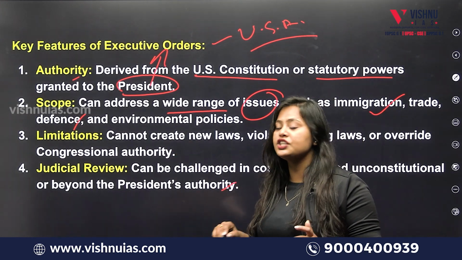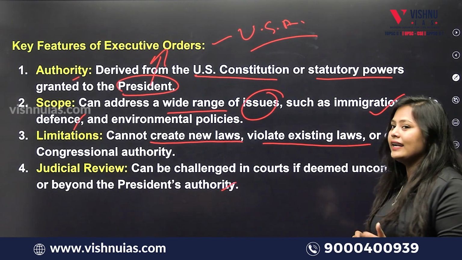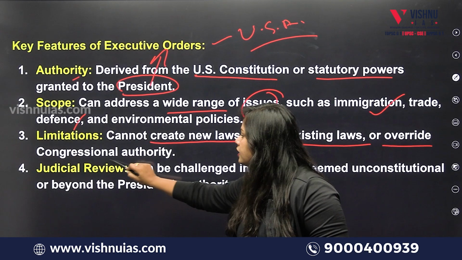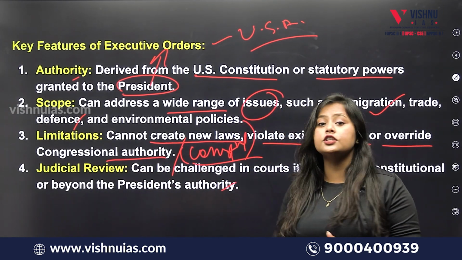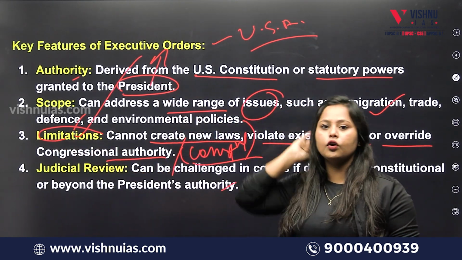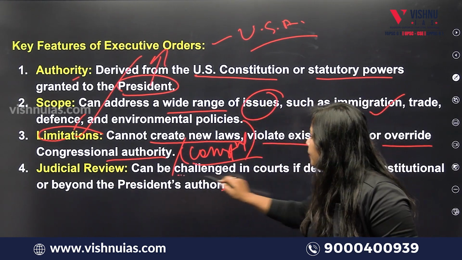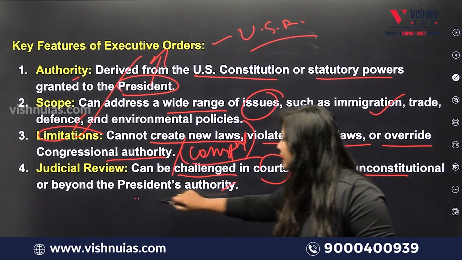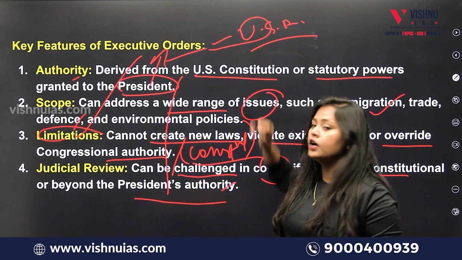But what are the limitations? It cannot create new laws, it cannot violate existing laws, it cannot override congressional authority, and it cannot cross constitutional values. So these are the limitations of the executive order of the USA. And judicial review: yes, they can be challenged in the courts if deemed unconstitutional or beyond the president's authority. So these are the key features of the executive orders of the USA.